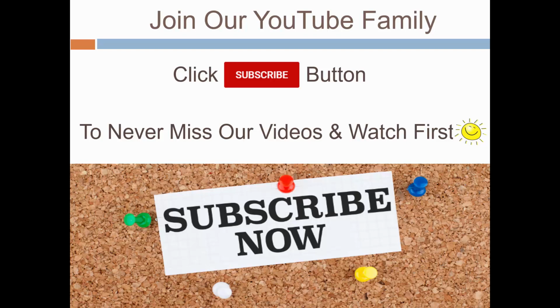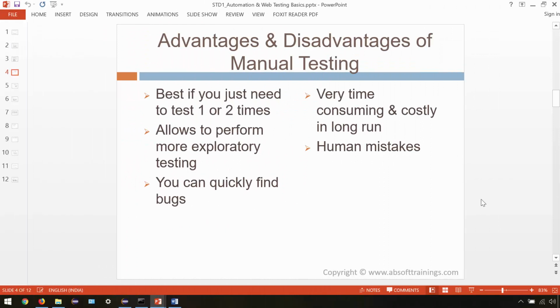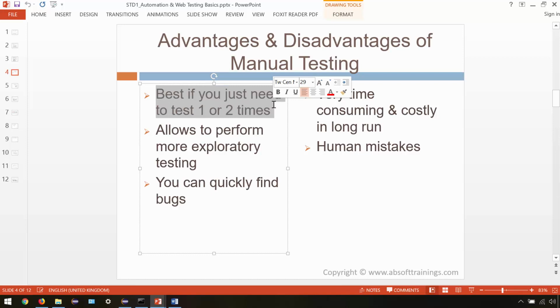Okay, now let's get started with our first topic. Coming to advantages and disadvantages of manual testing. Manual testing is really good if you have to test just 1 or 2 times. You don't need to test that again and again. If it is just 1 or 2 times, manual testing is good.